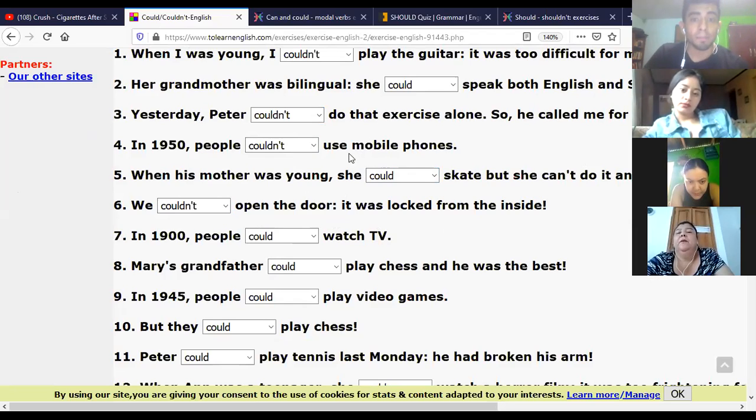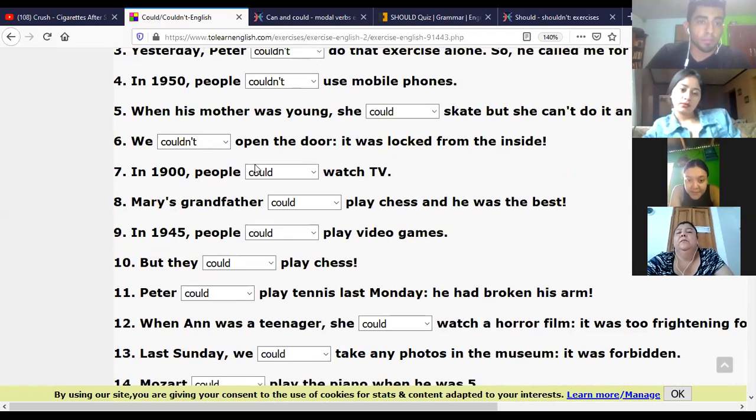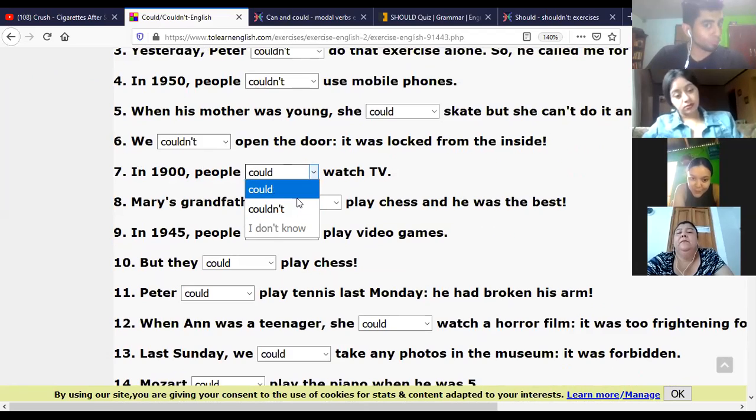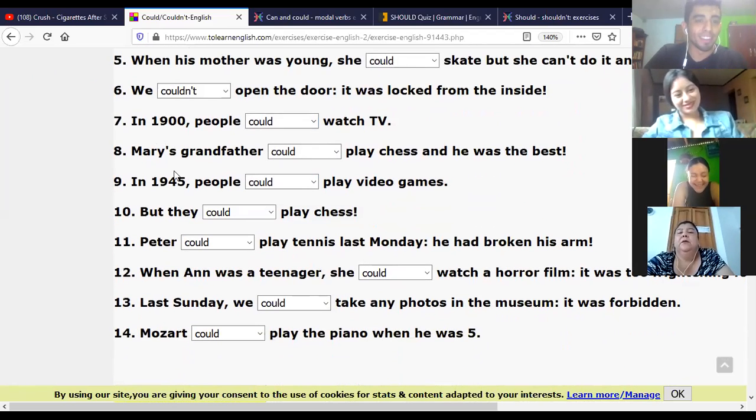People, you notice that after couldn't we use the verb in the base form, we don't have to change anything, okay? In the 90s, people could or couldn't watch TV? Could. Cool, people, at that time I was watching television too, back in black and white. Everybody, but we could watch it.